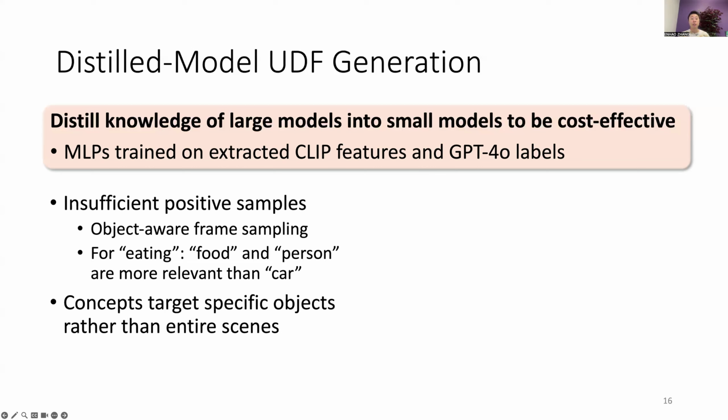Second, our system generates UDFs that ask about relationships and attributes of specific objects in a frame, rather than concepts about the entire scene. However, there could be multiple objects in a frame, and simply asking GPT-4o whether the target concept exists in the frame might not lead to good performance.